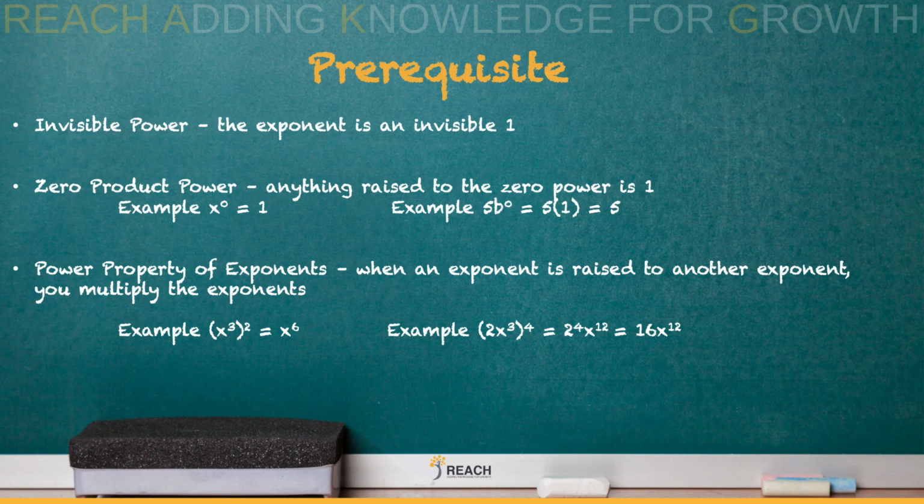Next, we have a base raised to the 4th power. However, we have two things as the base. We have 2, you need to raise 2 to the 4th, and you need to raise x cubed to the 4th.